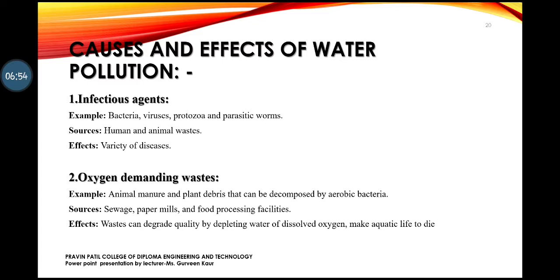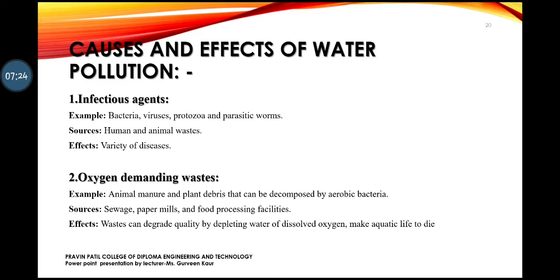When this waste is not dumped or taken care of properly, it leads to the production of bacteria, different types of viruses and parasitic worms, and this causes severe skin and body diseases. People become prone to a variety of diseases due to these parasitic worms and bacteria.